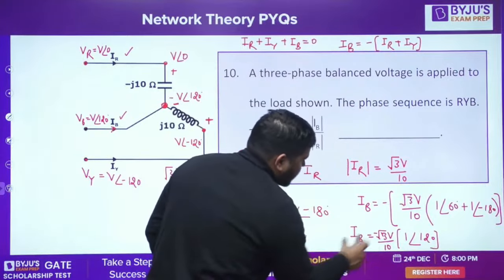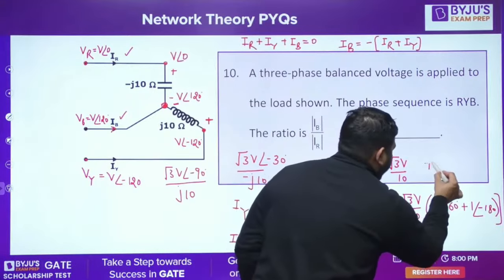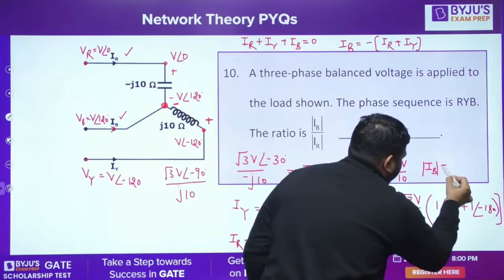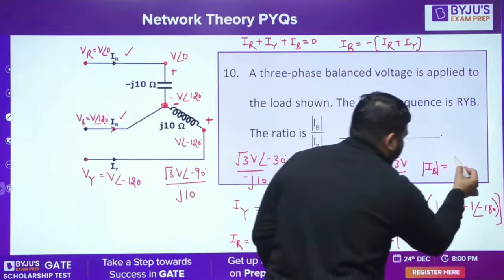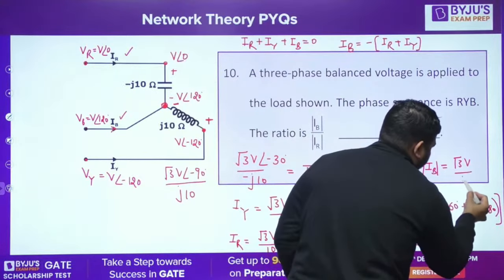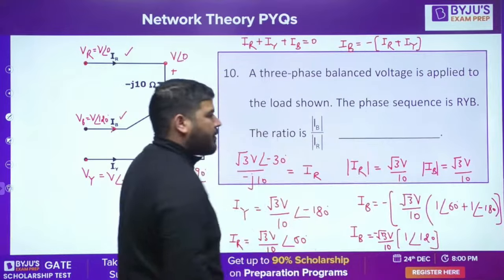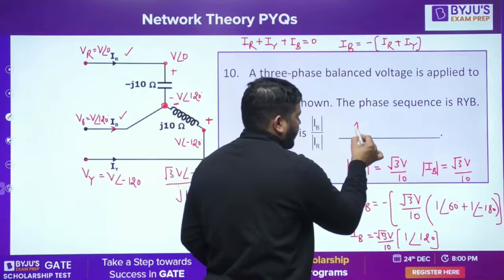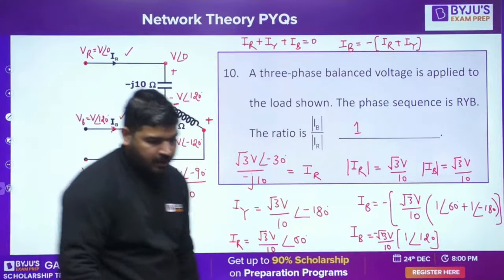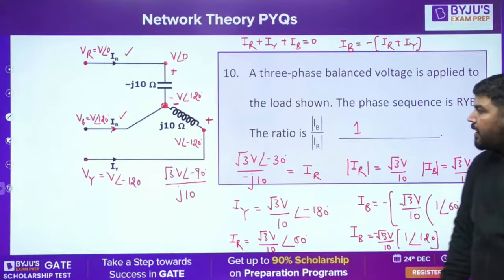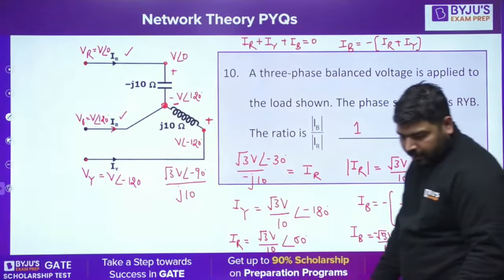Now what is the magnitude of this? The magnitude of IB is root 3 V by 10. Okay, so both the magnitudes came out to be the same. So this ratio is 1. Okay. This was a simple question. Anyway, so we have solved it.